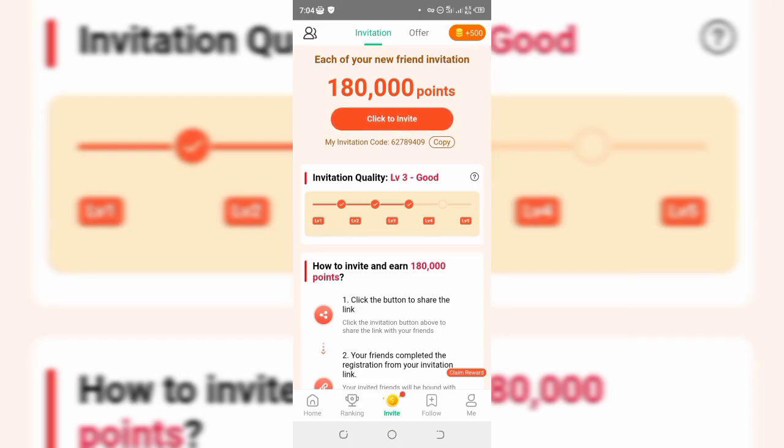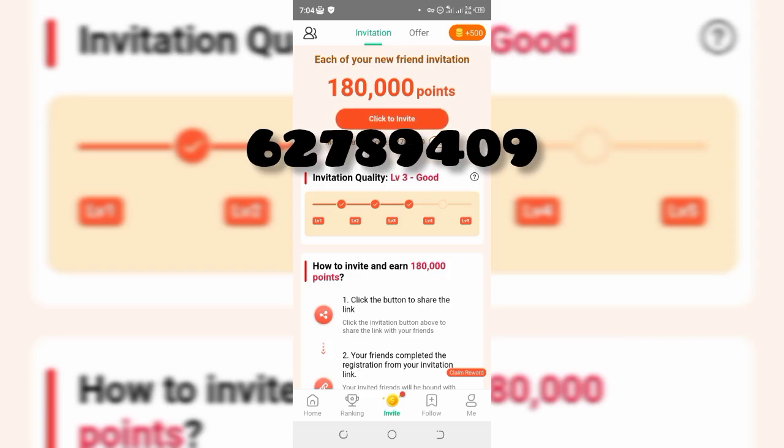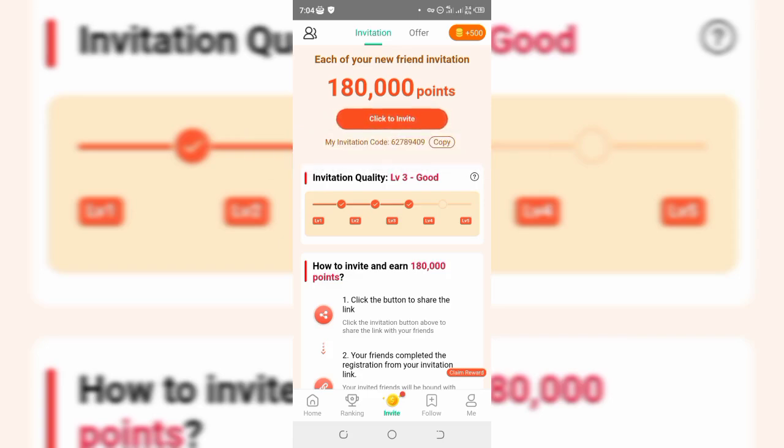So guys, for you to actually gain points when you've created your account, and for you to get instant points, please make use of this invitation code right here. You are going to get it displayed on your screen. So guys, this is how you can simply make money by reading books.